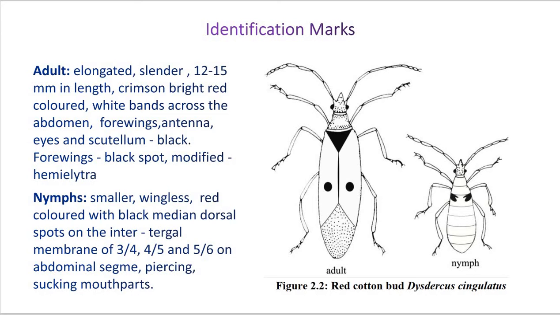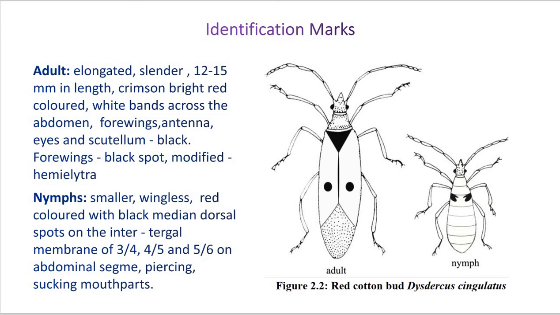Now, such forewings modify into hemielytra, having the basal half sclerotized and the apical half portion membranous. So hemi means half. Half portion is thick. Here you can see in the diagram the half wing which is membranous. Now here these two wings are overlapping. So this is the membranous structure of both the forewings, and here you can see a paired forewing or half part of the forewing. Okay.